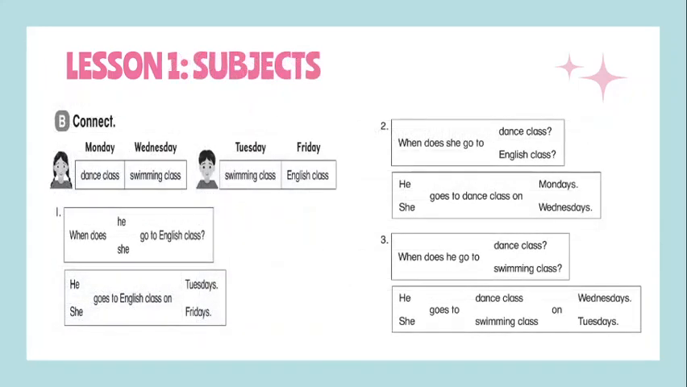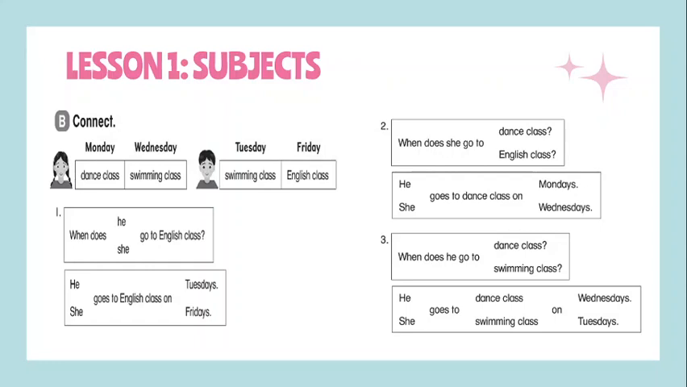Then here you have to connect according to what they are doing during the week. For example, you have four days of the week: Monday, Wednesday, Tuesday, and Friday. According to the picture, the girl is doing dance class on Monday and swimming class on Wednesday. The boy is going to swimming class on Tuesday and English class on Friday.